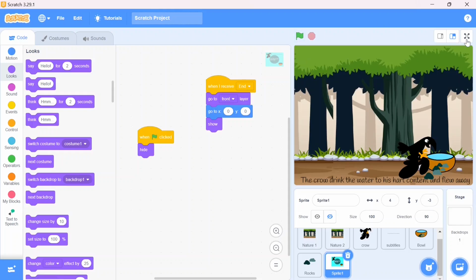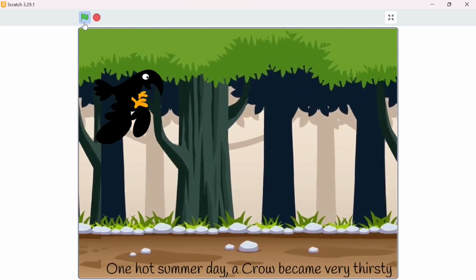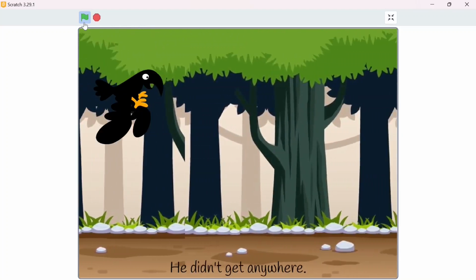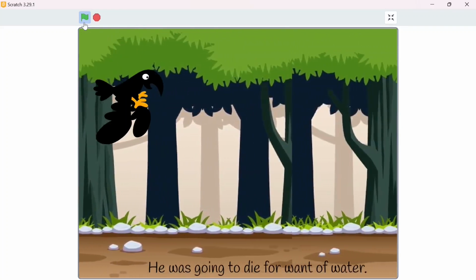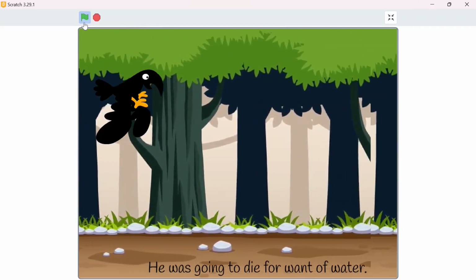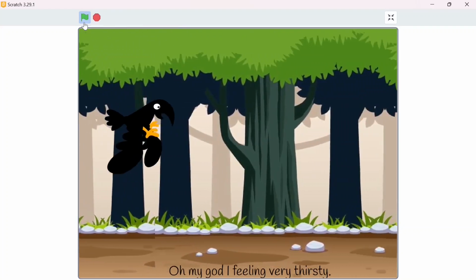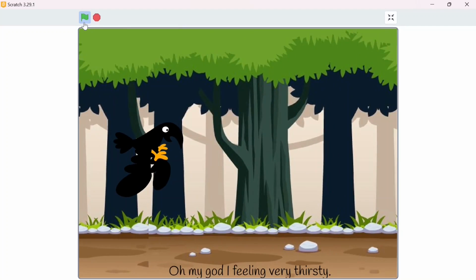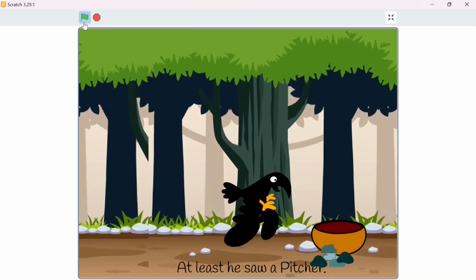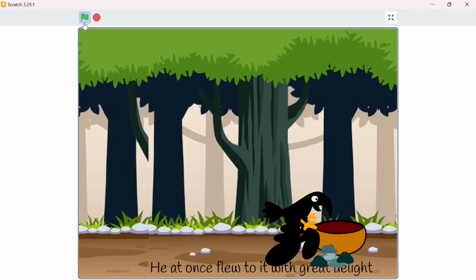Let's go. One hot summer day, a crow became very thirsty. He flew in search of water. He didn't get anywhere. He was going to die for want of water. Very good. Oh my god, I'm feeling very thirsty. At least he saw a picture. Oh, my picture is here with so many rocks. He at once flew to it with great delight.